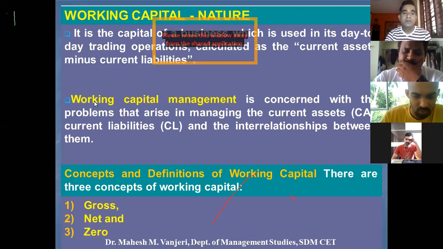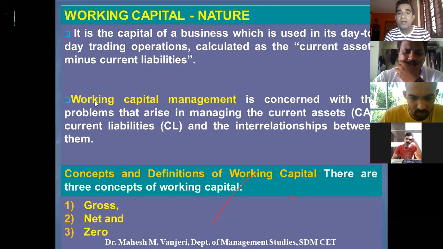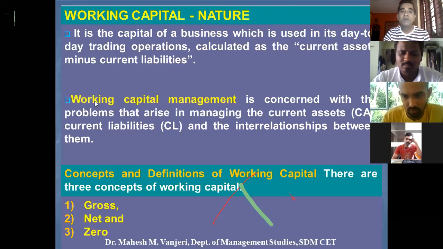Then the second part, what is working capital management? Working capital management is concerned with the problems that arise in managing the current assets and current liabilities and the interrelationships between them. I'll give an example of what exactly is working capital management. Say a company makes goods and sells to customers on credit basis.